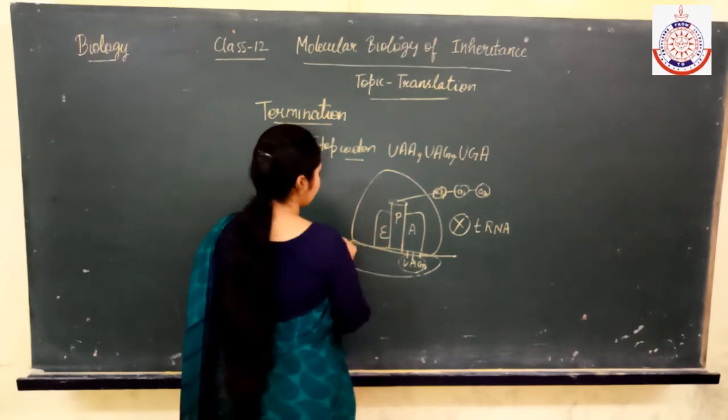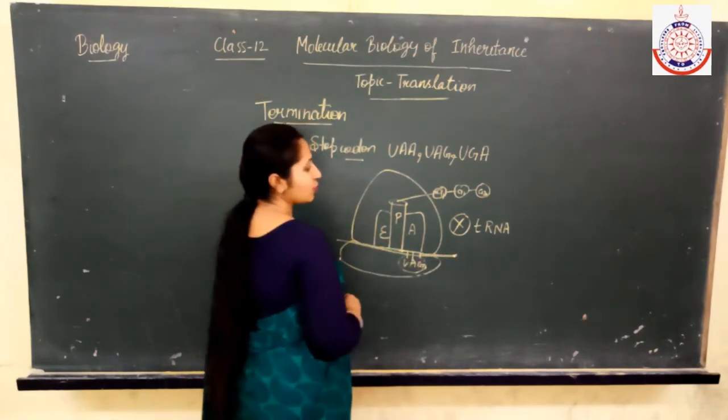And this is the E site here, and this is the mRNA. So what will happen?